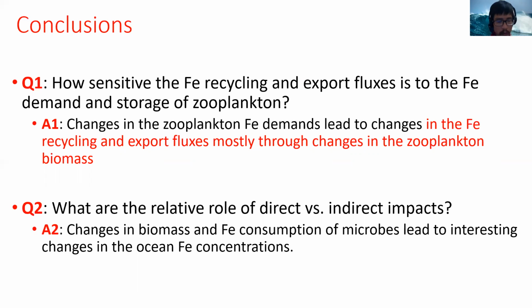And the second question, what is the relative role of direct versus indirect impacts? That is the direct impact of zooplankton ion cycling through their recycling and export flux, and the indirect impact is the impact of zooplankton on microbial ion consumption.